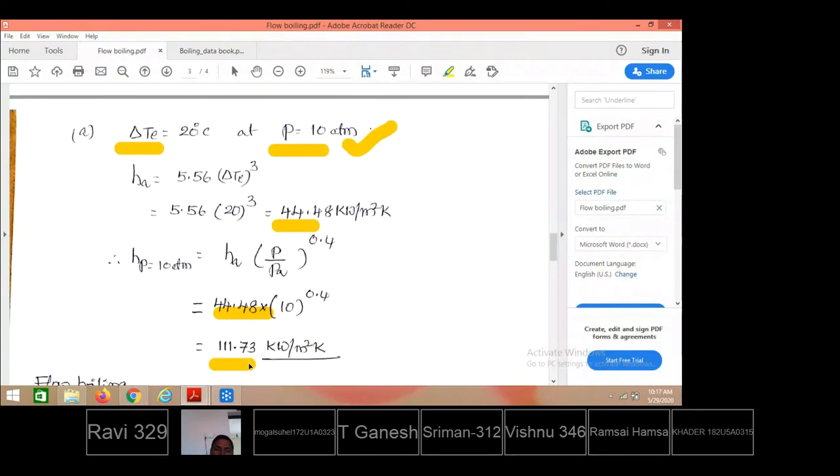Here also you have observed what? With the change of excess temperature, and also with the change of pressure value, the heat transfer coefficient is increased. Keeping the excess temperature constant in the previous case, we just increased the pressure value and the heat transfer coefficient was increased. In this case, not only pressure is increased, we have also increased the excess temperature. In this case also, the heat transfer coefficient is increased much higher than the previous case.